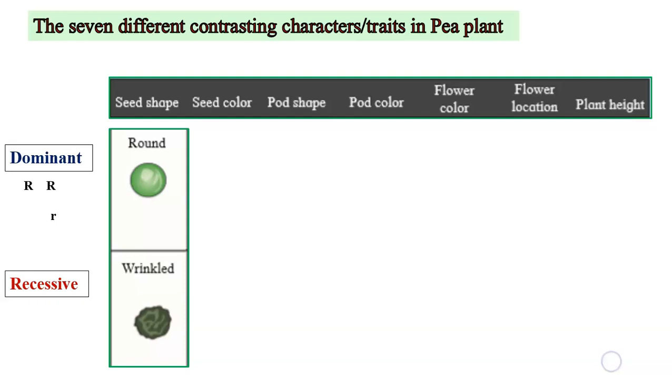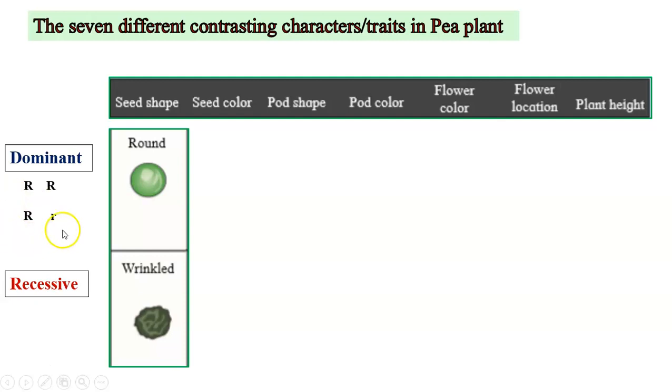The shape is controlled by 2 genes, and if both genes are dominant, the seed is round. If one is dominant and the other recessive, the shape is still round.